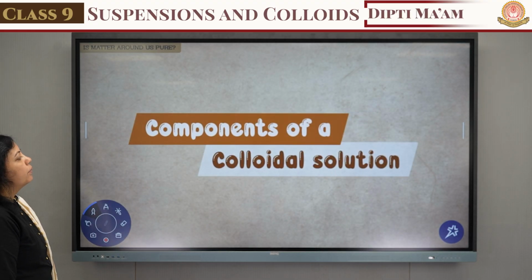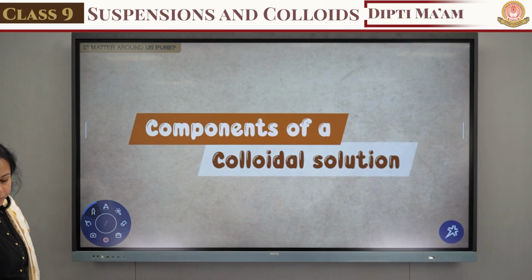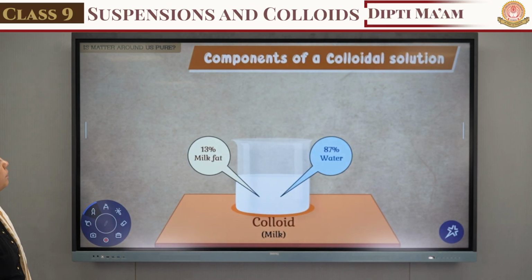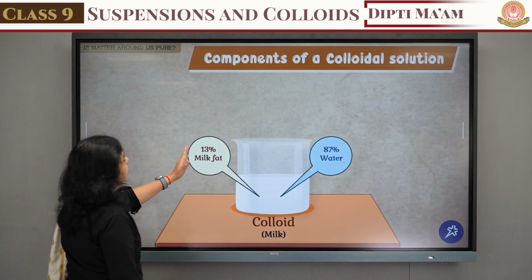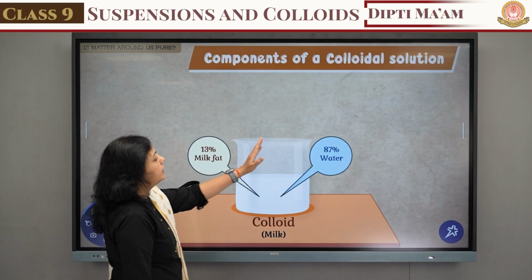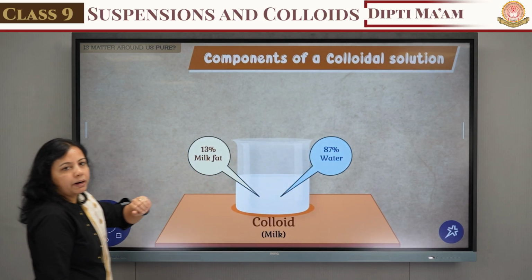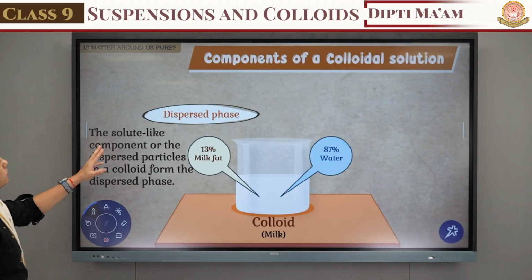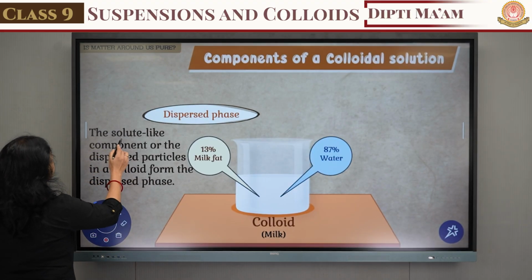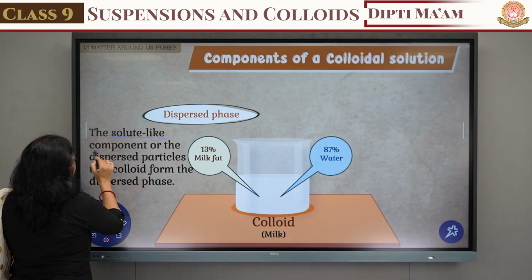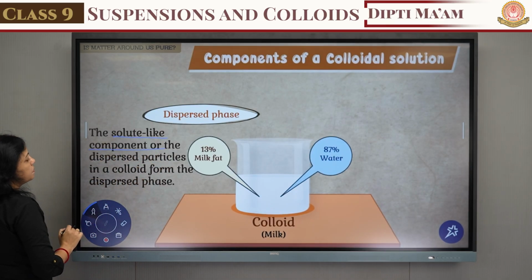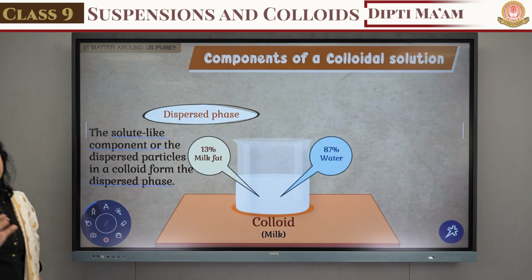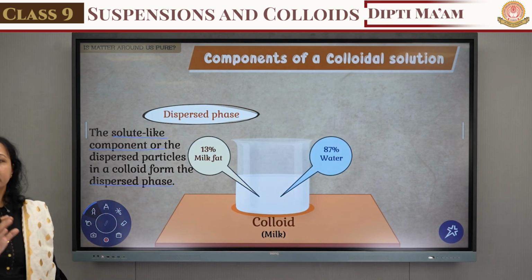Now what are the components of a colloid solution? We can take an example of milk. In milk we can see 13% milk fat and 87% water particles. So what is the dispersed phase in this? The solute-like component or the dispersed particles in a colloid form the dispersed phase. The solute particle works as the dispersed phase.